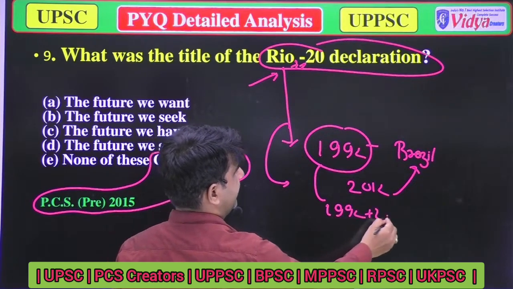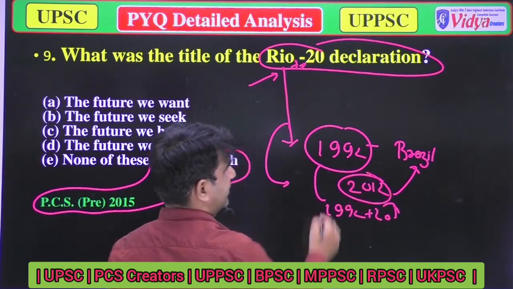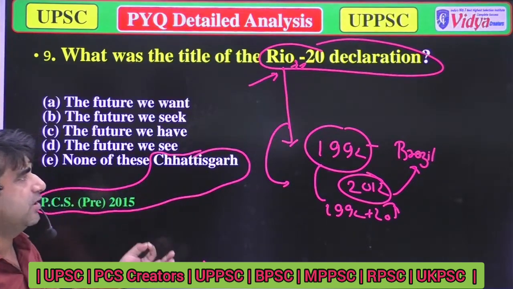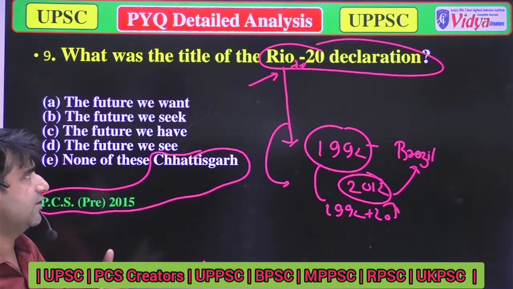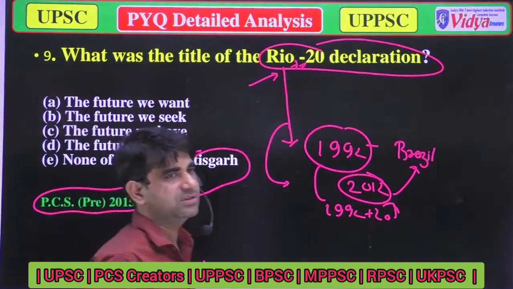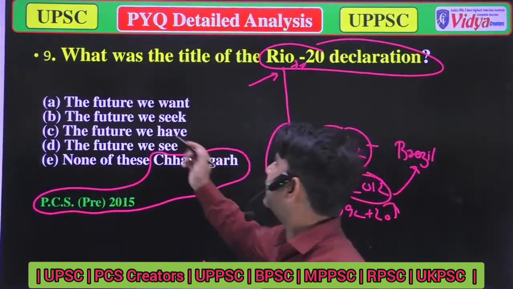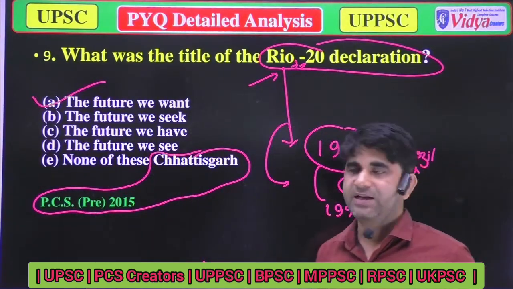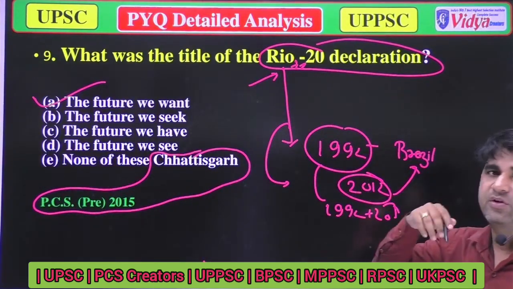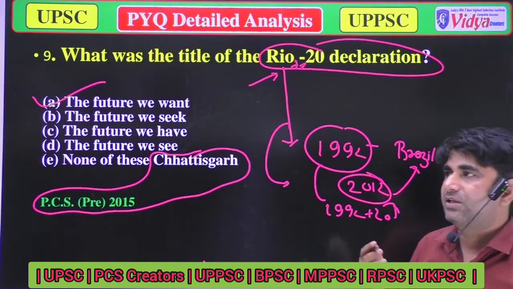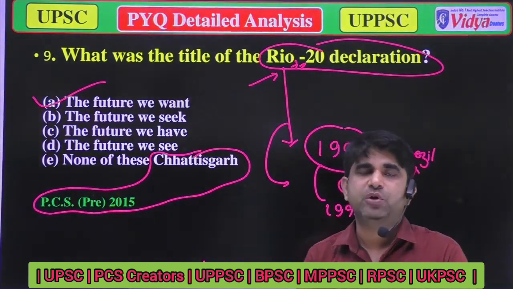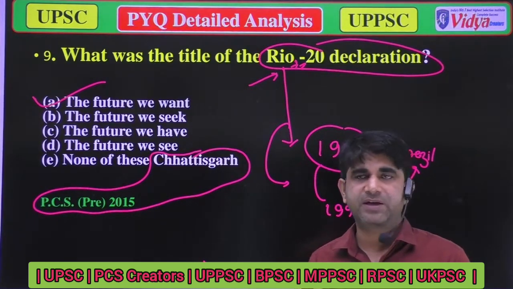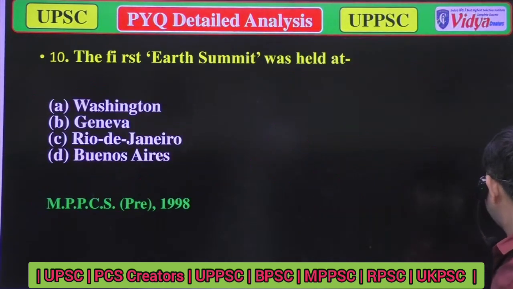1992 plus 20 makes 2012. This was again held at Rio de Janeiro in Brazil in 2012, and the common declaration was The Future We Want. The Future We Want was the title of that declaration. So the correct answer is the future we want, the title of the Rio 2012, or Rio plus 20 declaration. Getting my point? Well, now we will move to the next question.